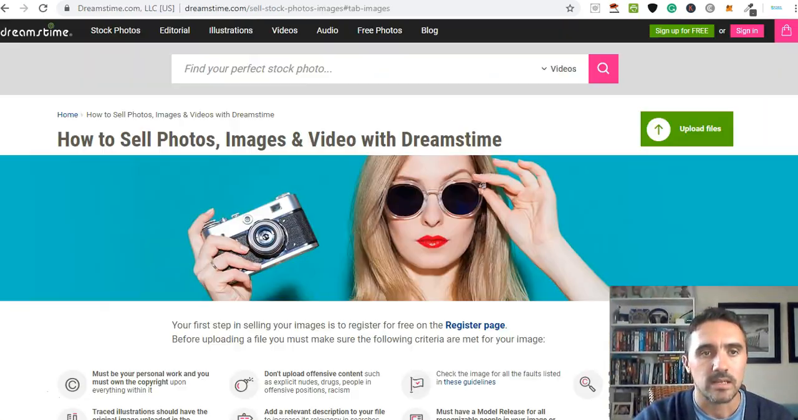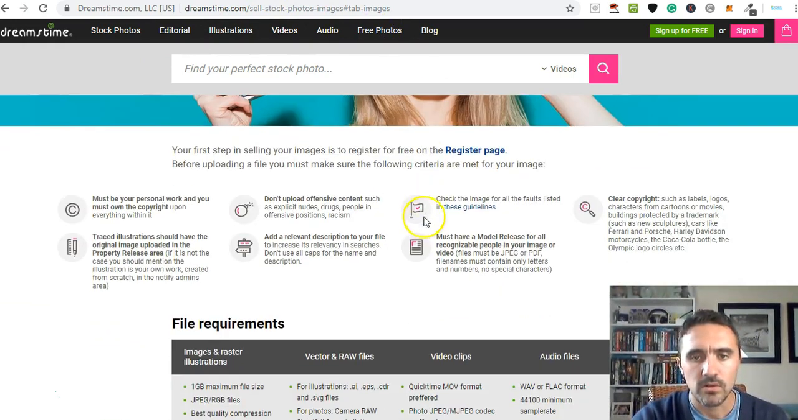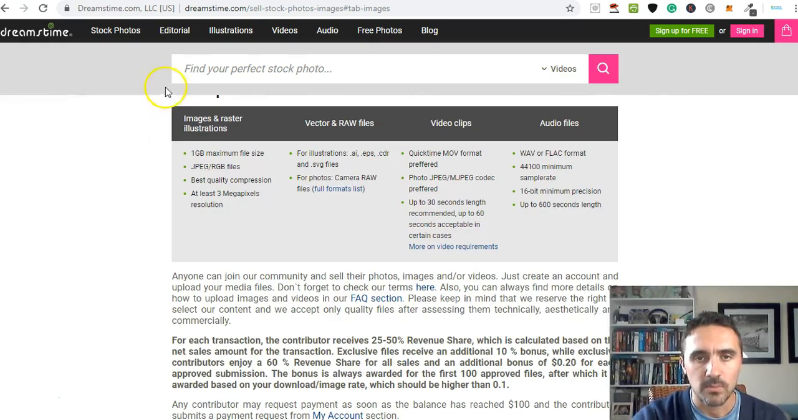So the site we're looking at today is this one here called dreamstime.com. Now you can see on here you can sell photos, images and videos on here. And I'll drop a link to this below for you. So if we just scroll down here, it's got all the usual information on here. It tells you exactly what you can do, what you can't do, how your images need to be, etc. So I'll drop links to this and feel free to go ahead and have a look at these.